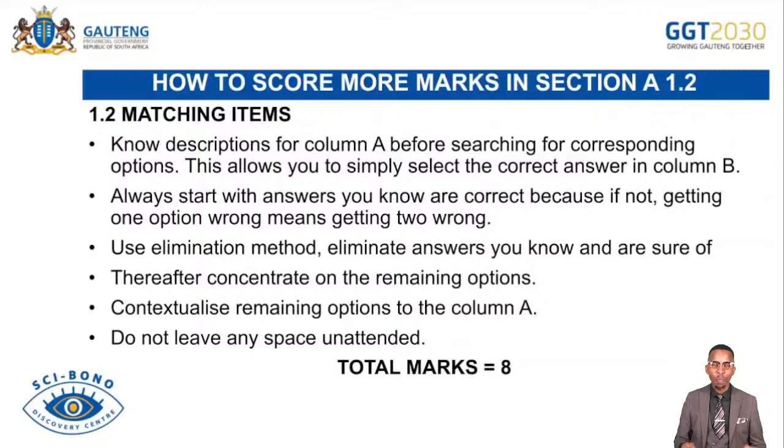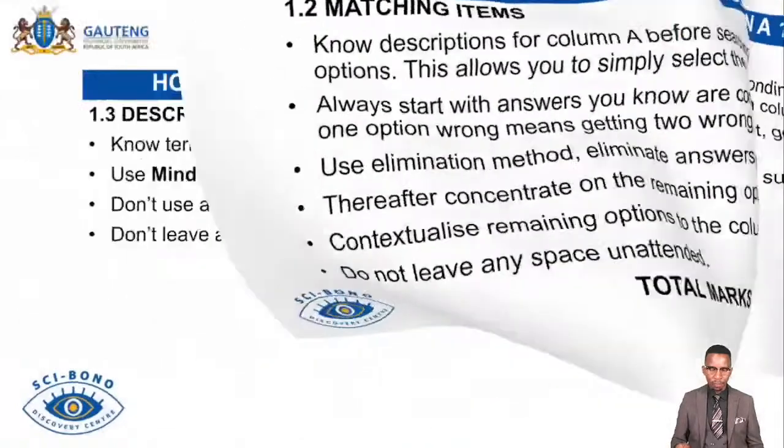Use the elimination method by starting with what you know first, and then you can check later to see how much do I know, how much is left out. Then you start to make a link between those items that are left out. Thereafter, concentrate on the remaining options. Contextualize remaining options between column A and column B, then you get the answer correct. Do not leave any space unattended. That gives you 8 marks.